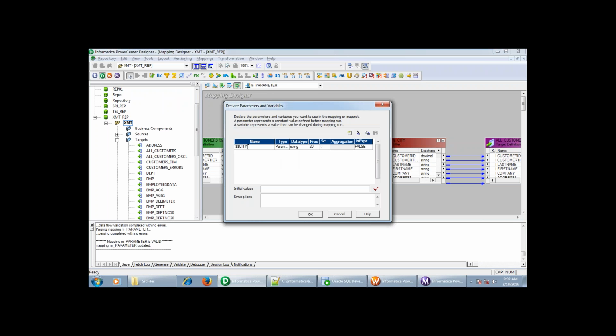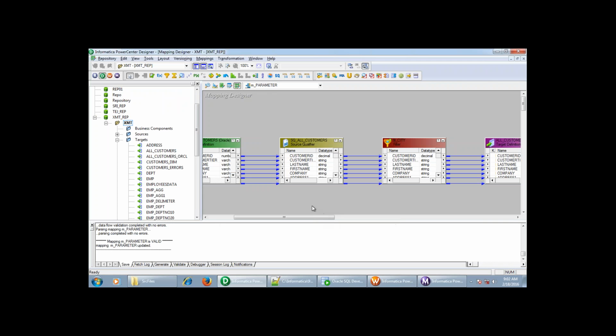Okay. So here I will change this to city one. Okay. And I will add one more. This will be city 2. City 2 and this is a parameter. This is of 20. Okay.